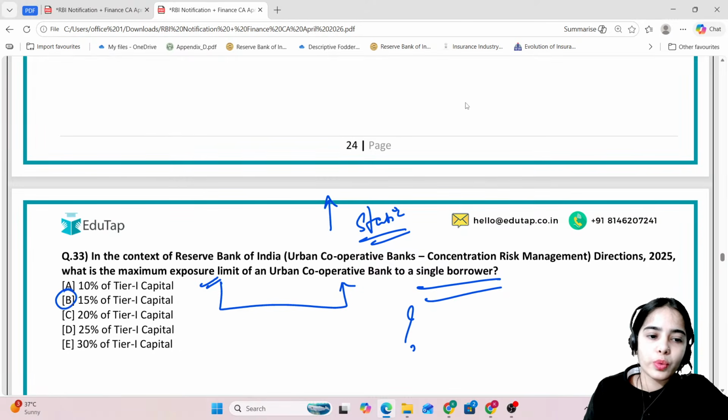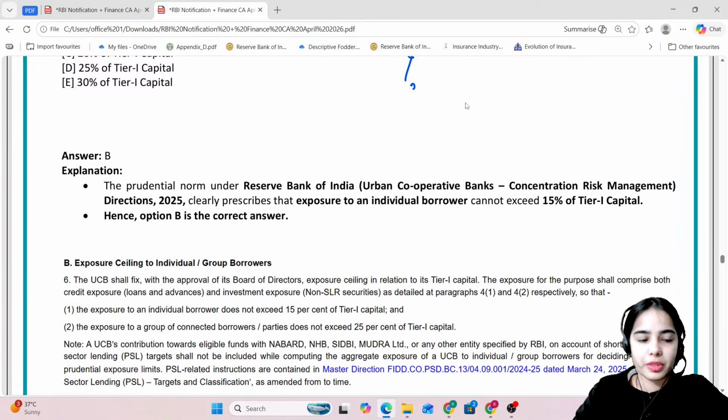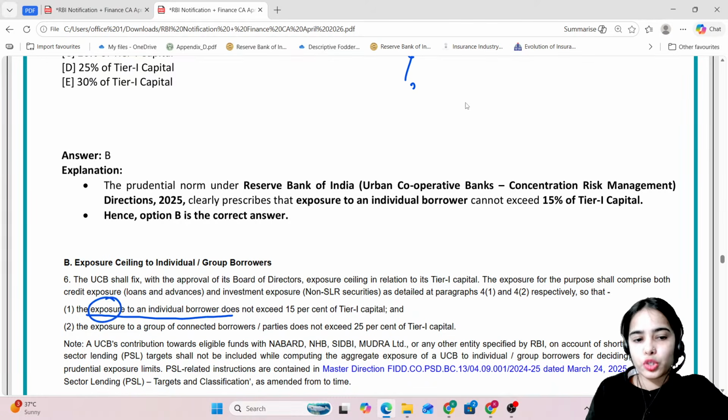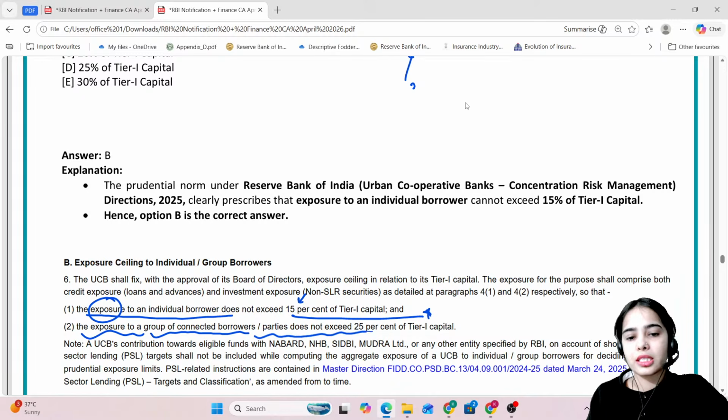So for the single borrower, 15% of tier 1 capital, and for the group borrowers 25%. The total exposure to an individual borrower, secured, unsecured, doesn't matter, does not exceed 15% of the tier 1 capital, and the total exposure, secured or unsecured, basically it is secured mostly, to a group of connected borrowers or parties does not exceed 25% of the tier 1 capital.